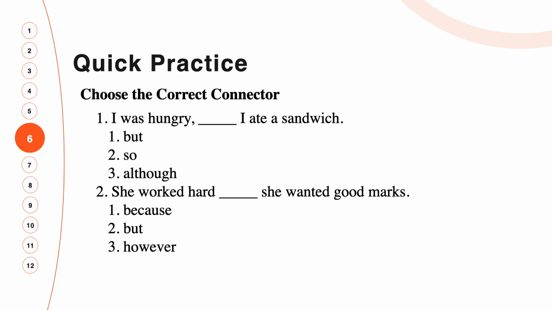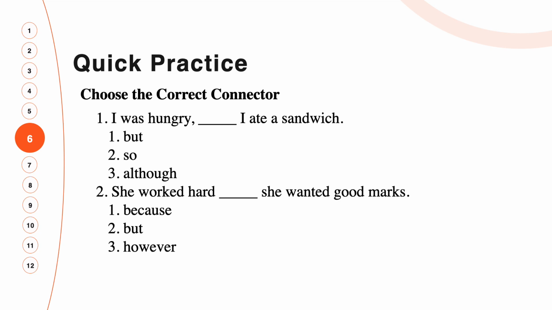Second question. She worked hard, blank, she wanted good marks. The options are because, but, however. Same as the last one, I will give you some time to pause the video and think about the answer. Now I hope you know the answer, because the answer of this sentence is "because."